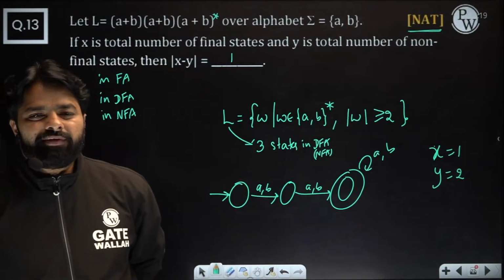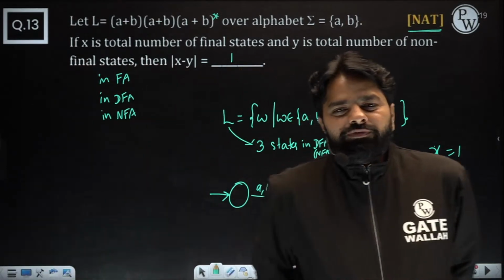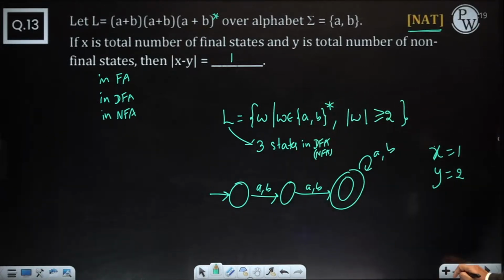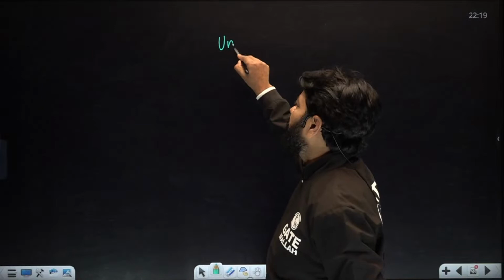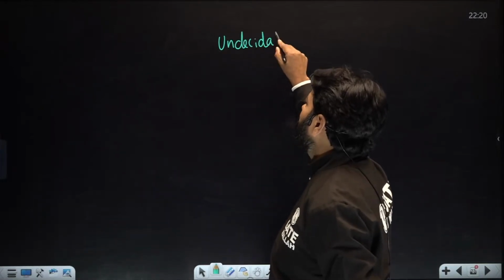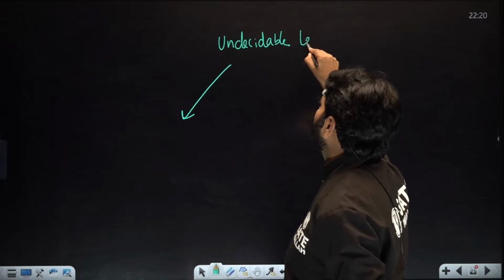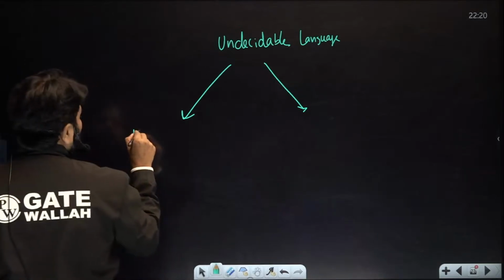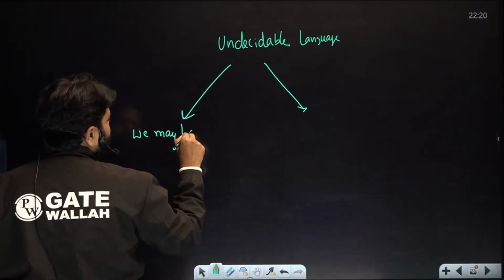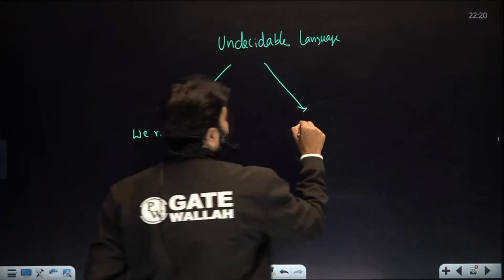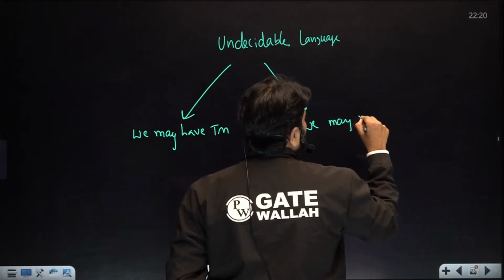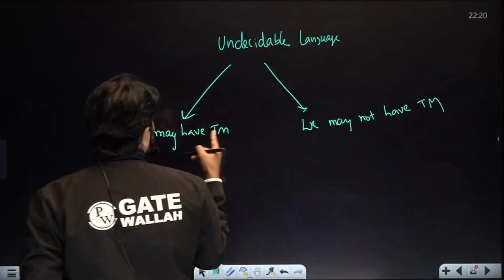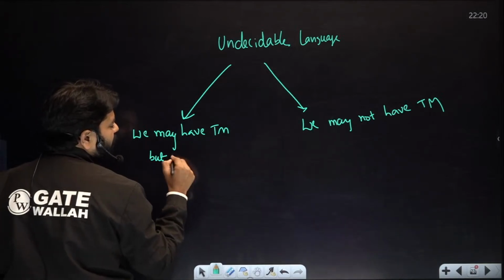Undecidable means, who said we don't have a logic? We will have a logic sometimes, right? You did not understand the definition first. What is undecidable? Should I explain that? No, not now. Please watch other videos here. We have the crash course, other videos, right? Undecidable, there are 2 types. If the language is undecidable, we may have a Turing machine, or we may not have a TM. Even though we may have a TM, we will never have a halting TM.